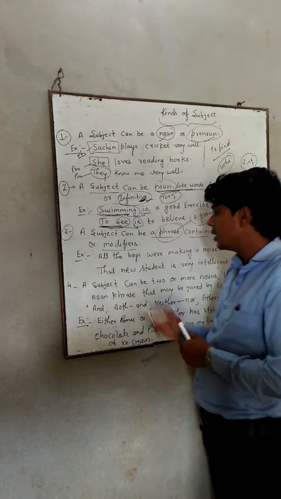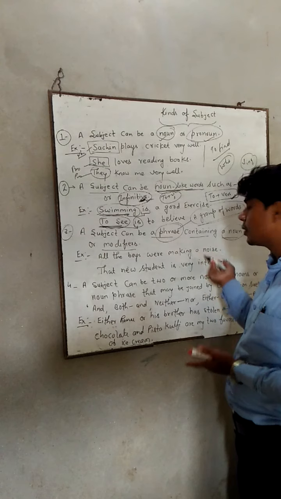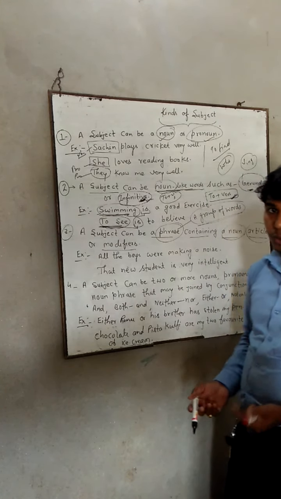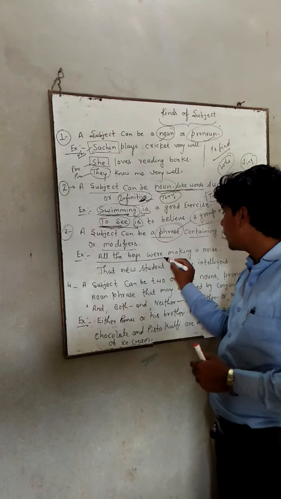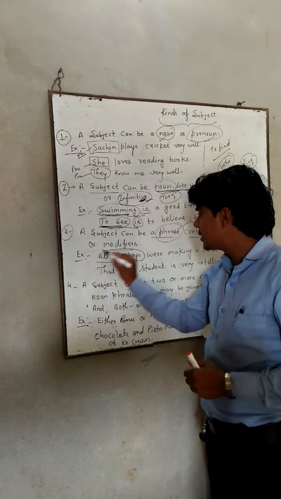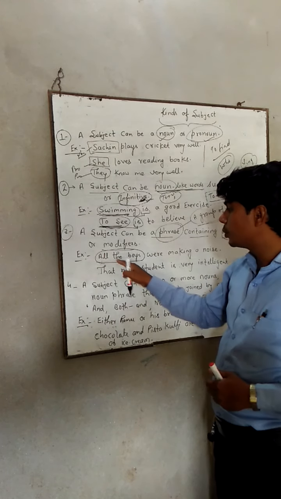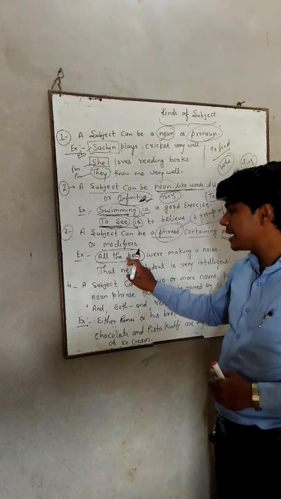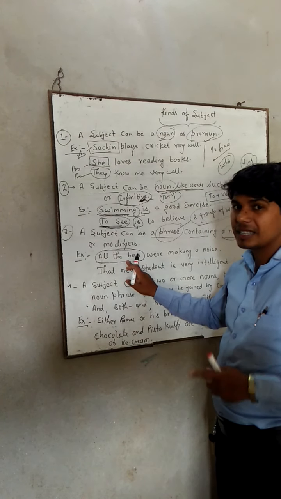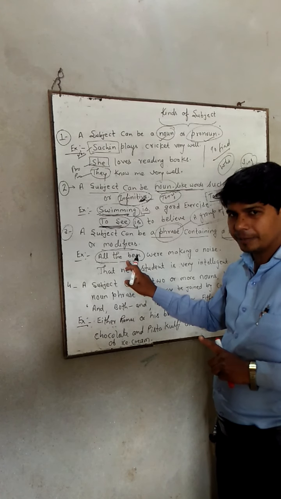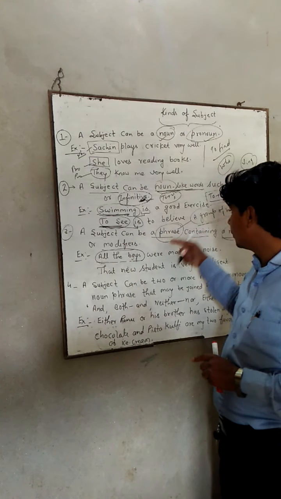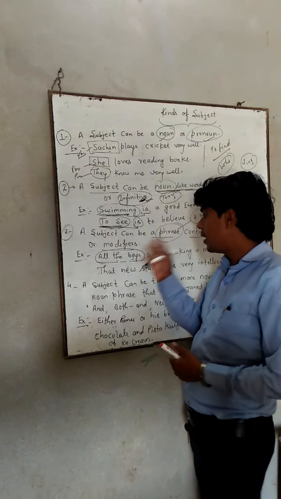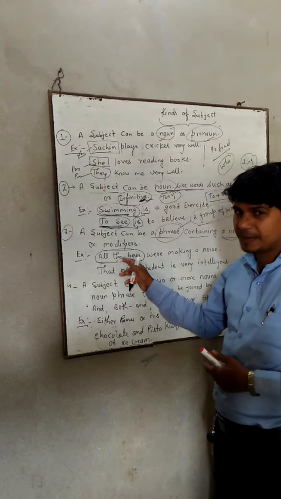Let's see an example: All the boys were making a noise. First find the subject: who were making noise? We get the answer all the boys. All the boys is a group of words, and a group of words is known as a phrase. So here all the boys is a phrase functioning as the subject of the sentence. Boys is a noun, and the is an article. So a phrase can also be used in the place of subject.